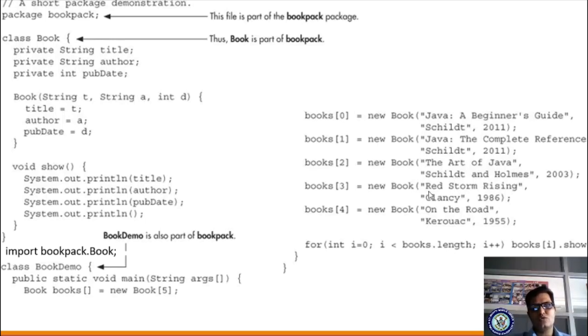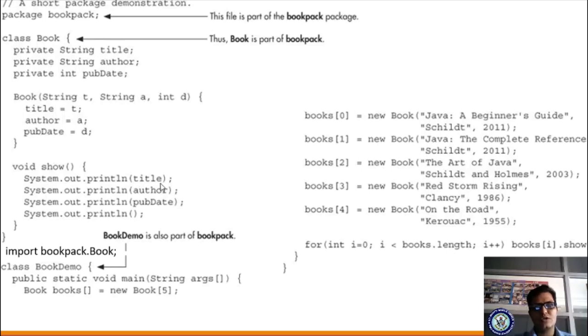In the fourth location I'm storing these values, and in the fifth location I'm storing these values. I am displaying this content from this package. For i is equal to 0, i less than books.length. What is the books.length? It is 5. If the condition is true, books of 0 dot show.